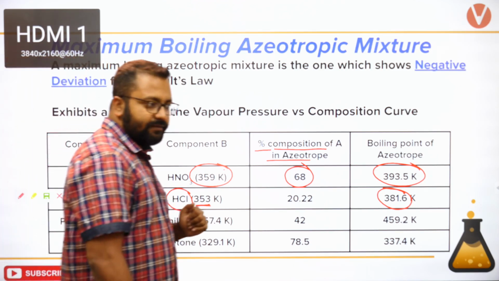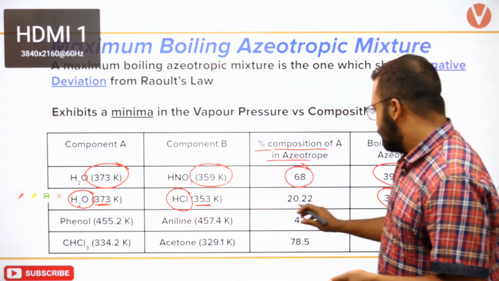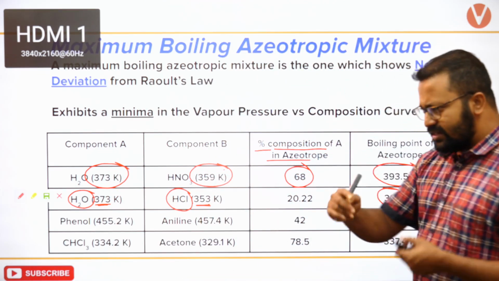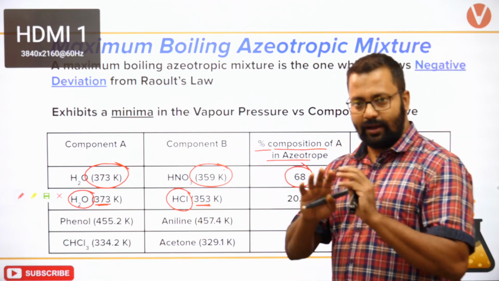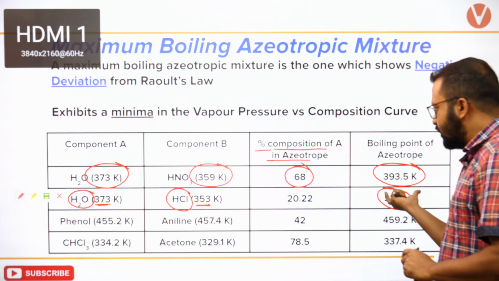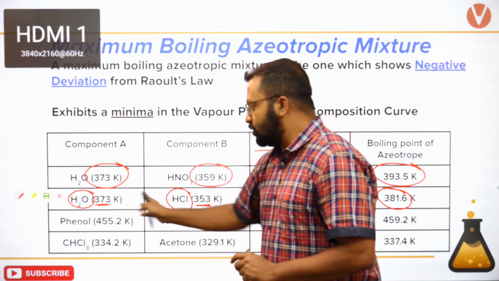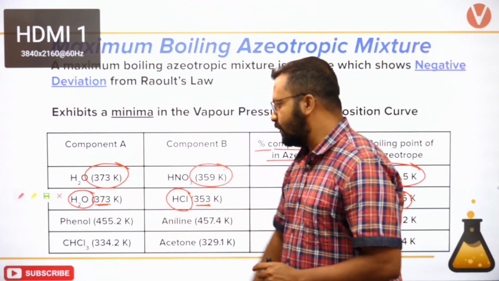Negative deviation will involve things which react with each other. The reason could be slightly different, but it is more or less almost the same. So this boiling point of the azeotrope is 381.6, which is higher than both of them. Now look, it is higher than both of them.